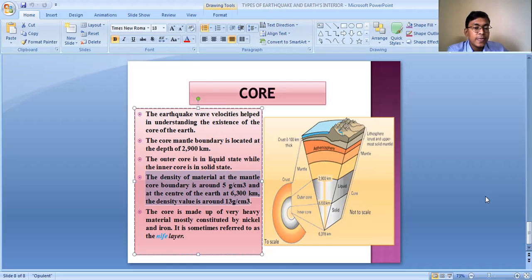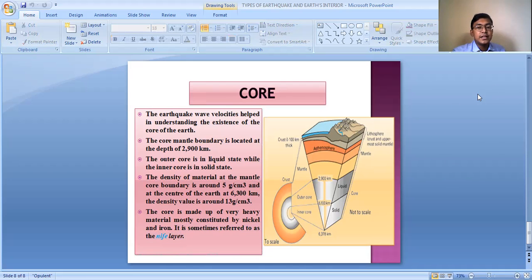So the core is made up of very heavy material, mostly nickel and iron. This is the reason the core is also referred to as the NIFE layer. So this is what the characteristics of the core are.